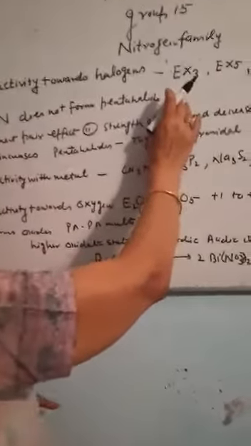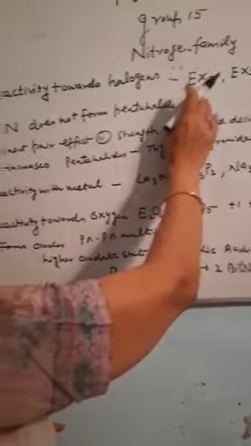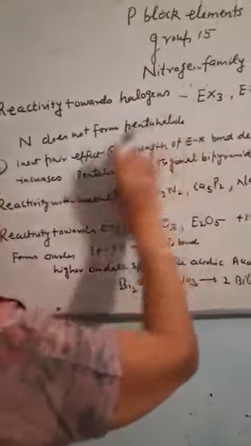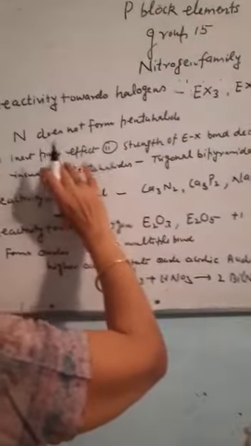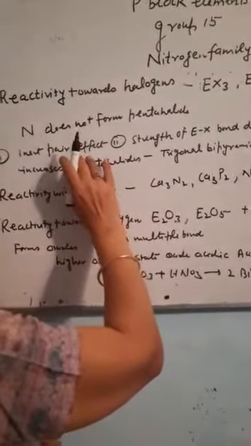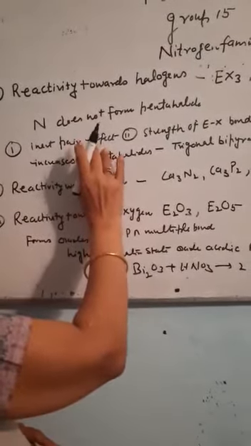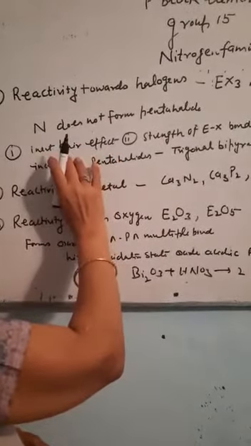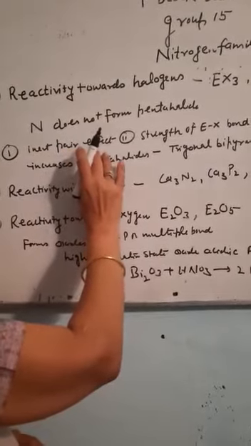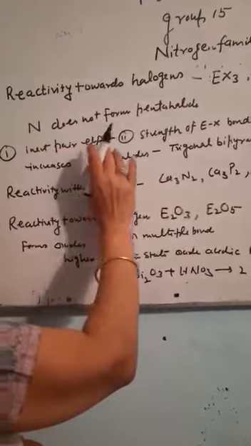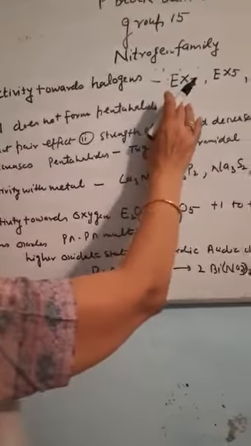There are two reasons for the formation of EX3 type halides. One is the inert pair effect. For the heavier elements, the two electrons present in the s orbital show reluctance to form chemical bonds. So they form halides of the type EX3.